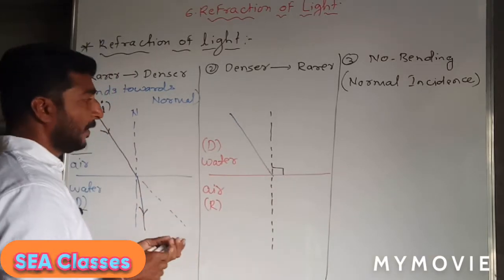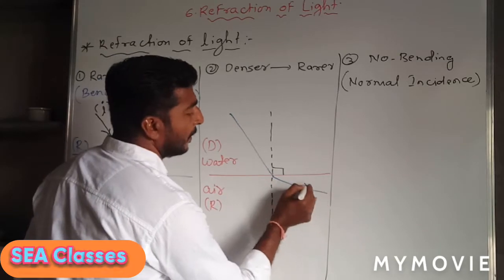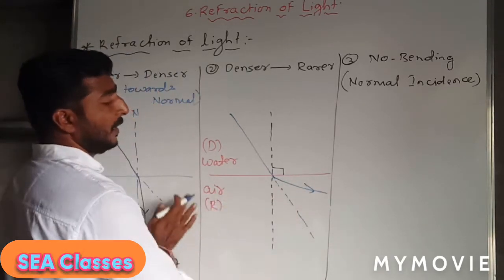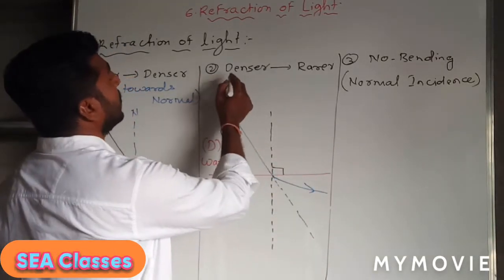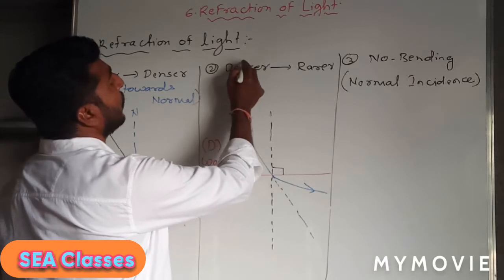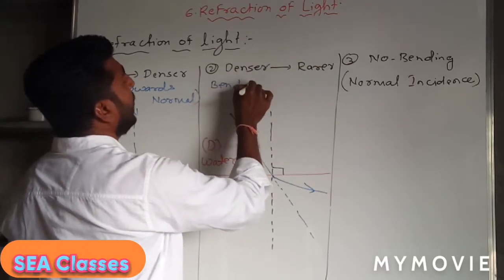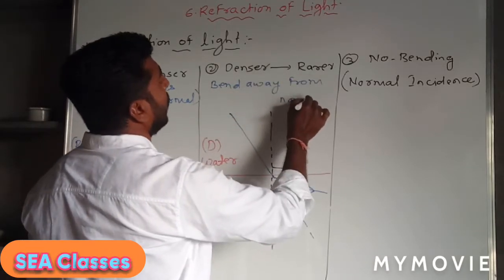So definitely the ray of light is going to bend, but where? It will go away from the normal. What is the actual path? This is the actual path. That means when the ray of light travels from denser medium to the rarer medium, it will bend away from the normal.